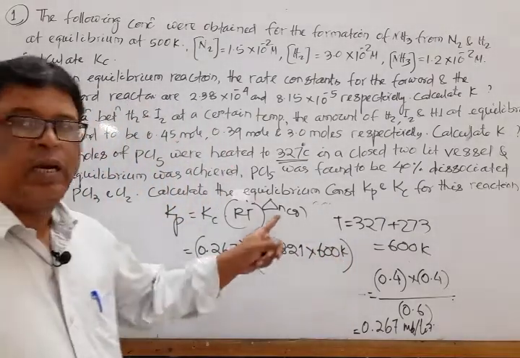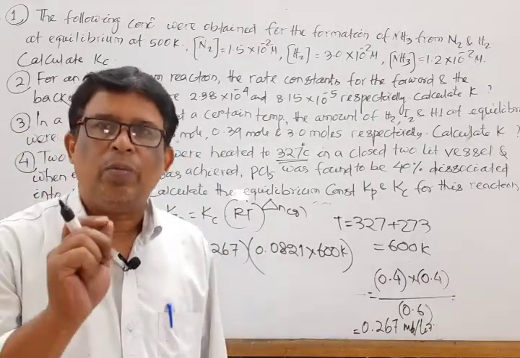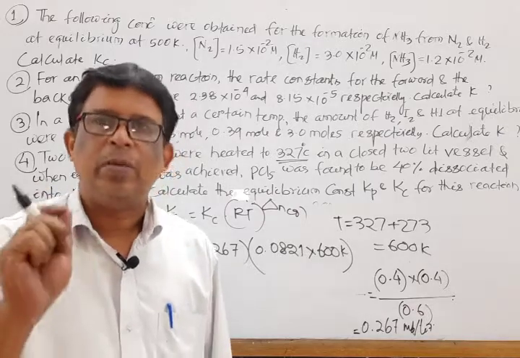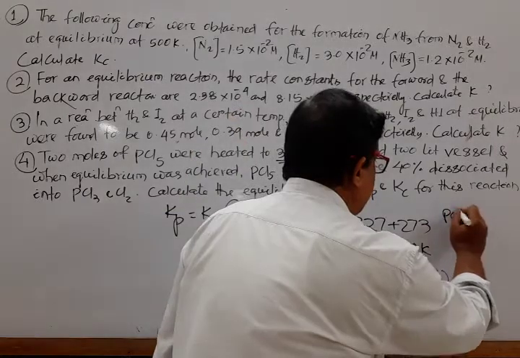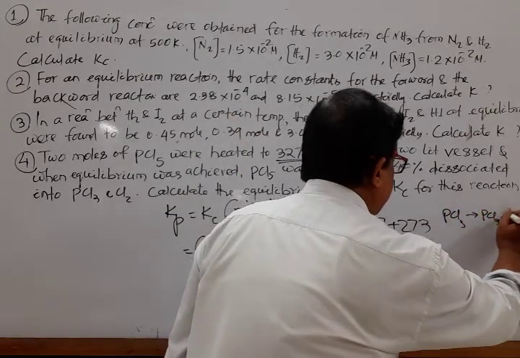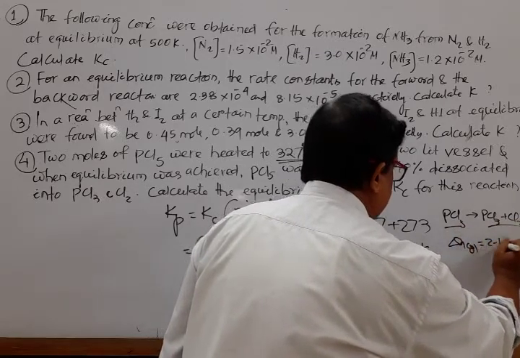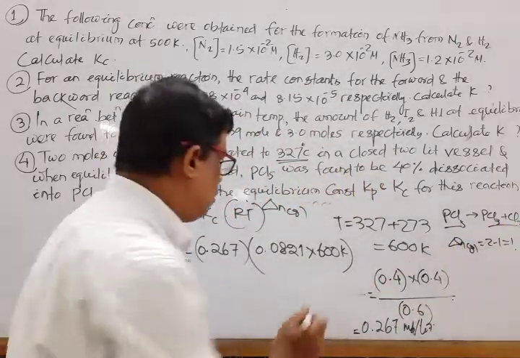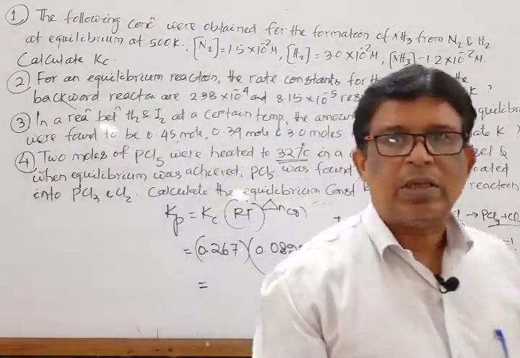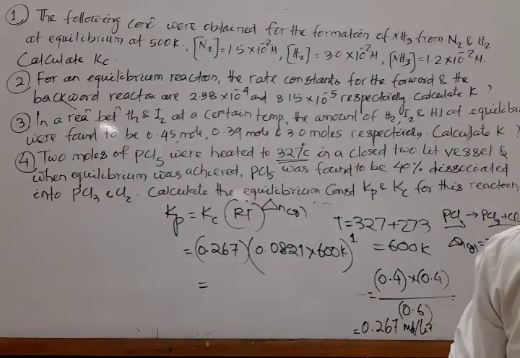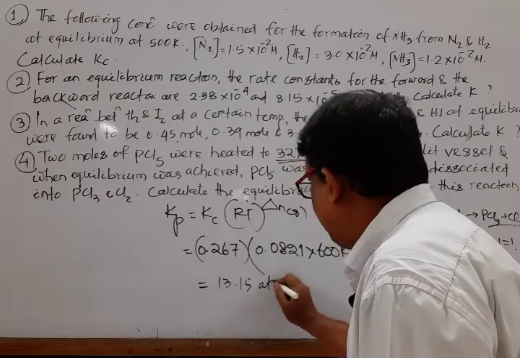Mark that here del Ng means the difference in the total number of gaseous moles of product species minus the total number of gaseous moles of reactant species. Mark the equation: PCl5 gives rise to PCl3 plus Cl2. 1 mole gives 2 moles. So del Ng is equal to 2 minus 1, which is 1. So 600 to the power 1. On multiplying this value, the expected answer is nearly equal to 13.15 atm.